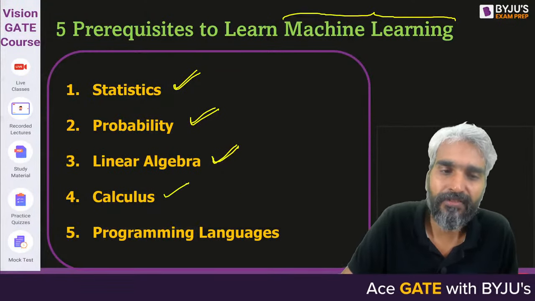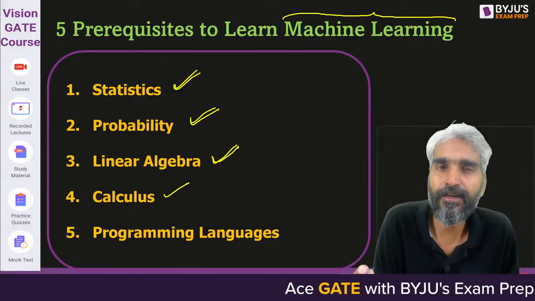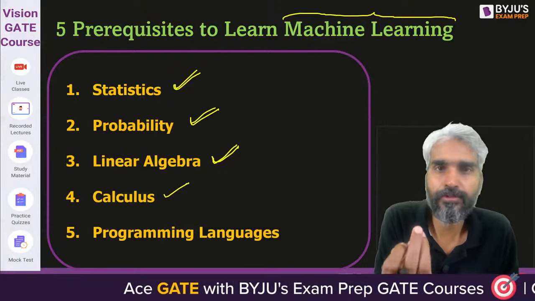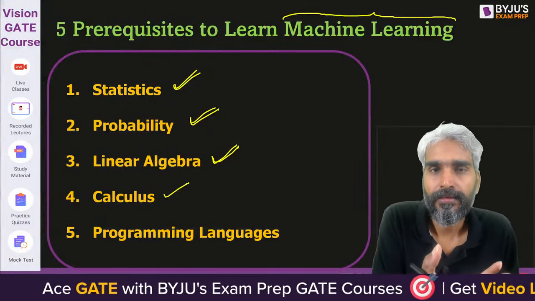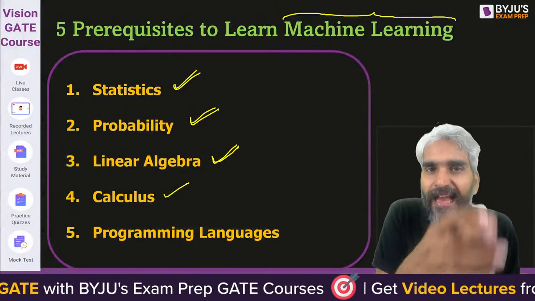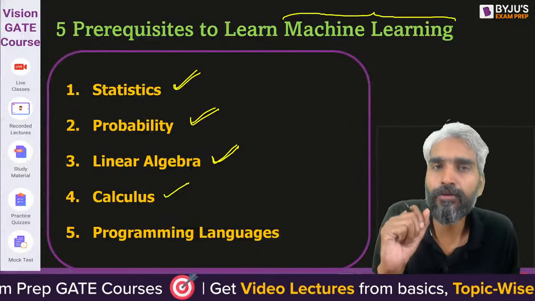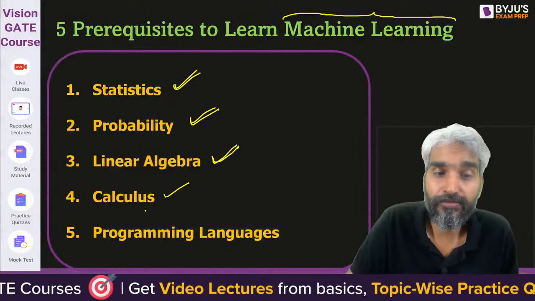Then calculus. Sir, why is calculus needed? Please try to understand. The objective of machine learning algorithms is to teach that the error should be minimized. In order to minimize that error, the importance will be of calculus.